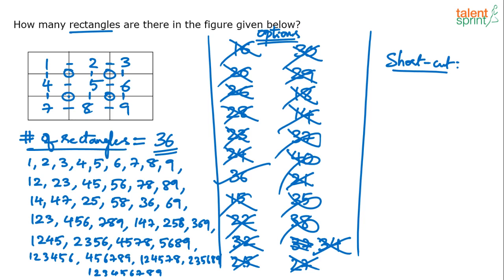Now, do we have to do this drama in the exam always? Well, no, not really. But elimination will help you solve it in about a minute. It depends on the type of options given to you, right? Elimination can help. But is there a shortcut? Yes, there is a shortcut. Let me explain that. How do you do this?